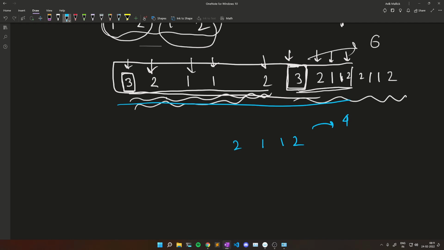Now if I want to make this part tandem, see here is a 2. If a tandem part has a first half and a second half, then the second half also needs to start from x. That is why, when my first element is 2, I try to find where the other 2 exists.